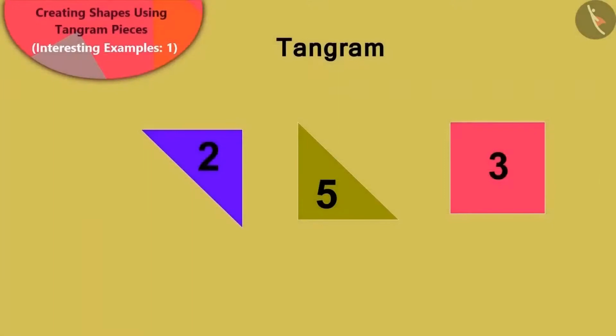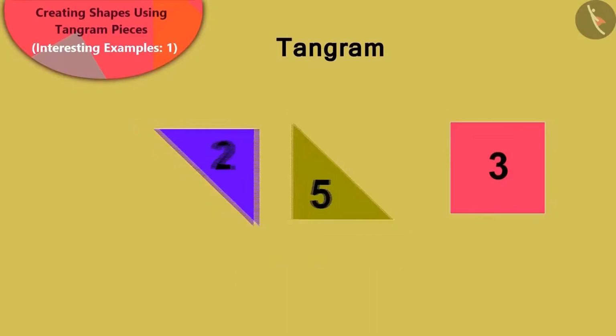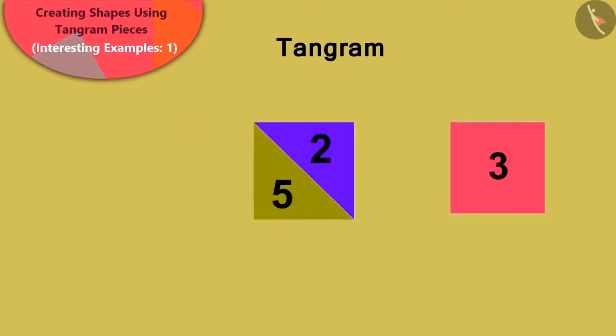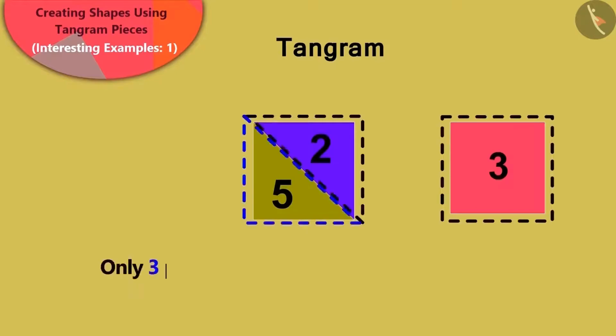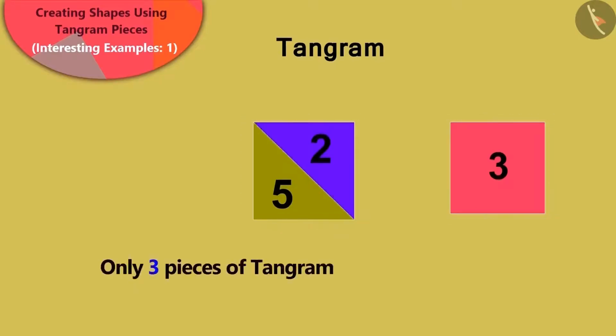Well done, children. Your answer is absolutely correct. The piece number 3 is a square, and we can join pieces number 2 and 5 this way and make a square. Well done, children. Your answer is absolutely correct.